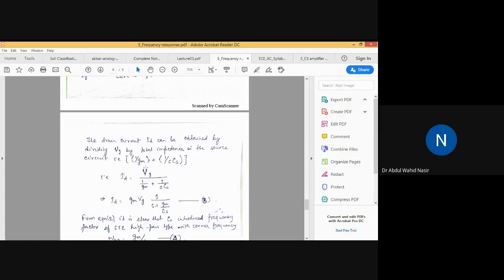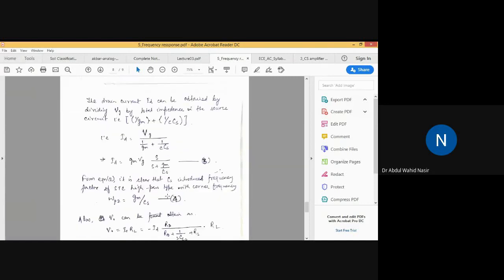So ID will be equal to VG divided by 1 by gm plus 1 by sCs. If you further simplify this expression, you will end up with ID equal to gm into VG into s by s plus gm by Cs. Again, you can see that equation 3 really represents an STC high pass type filter with a corner frequency of omega p2, that is omega p2 is equal to gm by Cs.